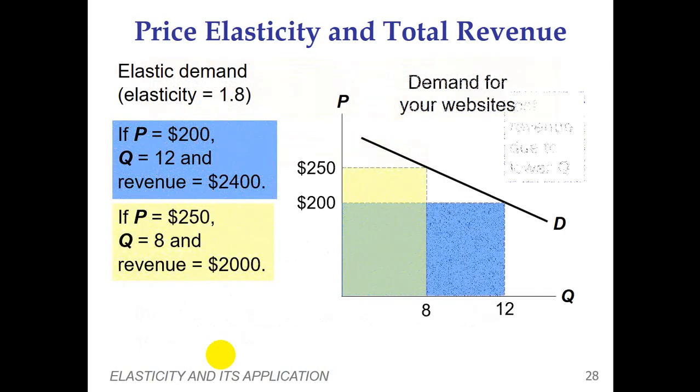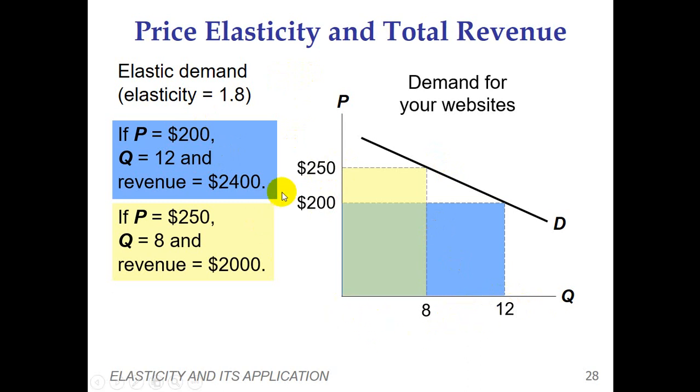Here you can see the example: again, the price is $200 and the quantity is 1,200 in the current scenario, when there is no decrease or increase in prices, and revenues are $2,400. This is the scenario right now. Now we suppose the seller increases the price from $200 to $250, so a $50 increase. How do consumers respond to that increase in prices? They decrease their quantity demanded.